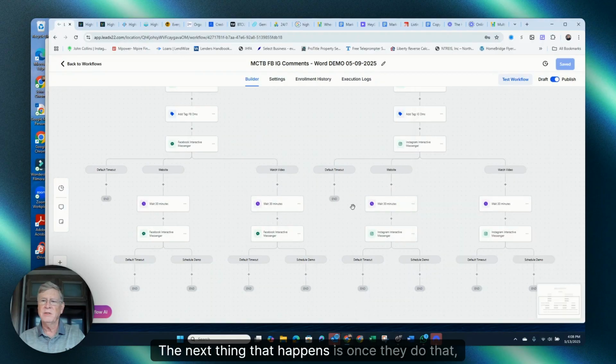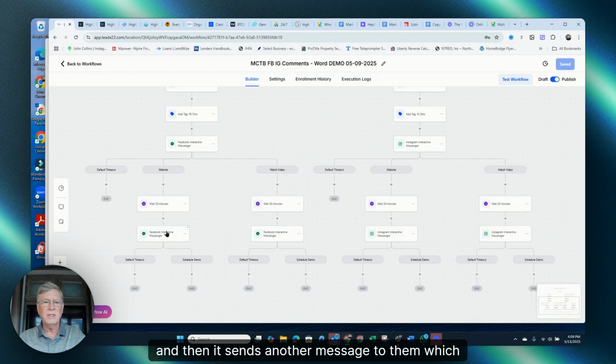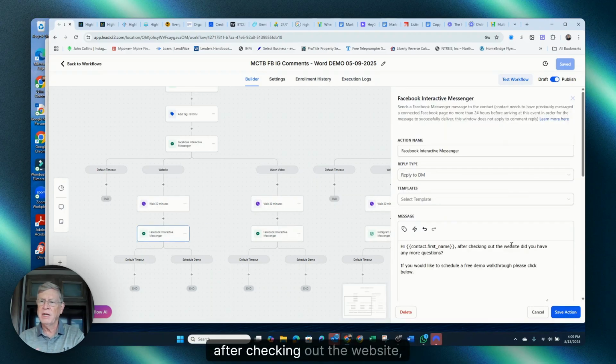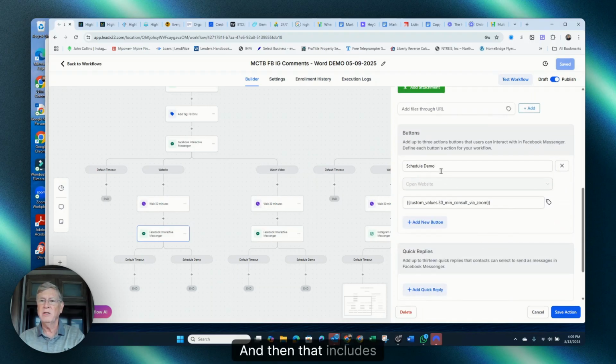The next thing that happens is once they do that, it knows which one they clicked on. It will send them down the appropriate branch. So if it was a video, they'd come down here, and then it would wait 30 minutes to give them time to watch the video. Or if they went to the website, it would give them 30 minutes to kind of look around. And then it sends another message to them which says, "Hi, after checking out the website, did you have any more questions? If you'd like to schedule a free demo walkthrough, please click below." And then that includes a link to my calendar where they can schedule the demo.